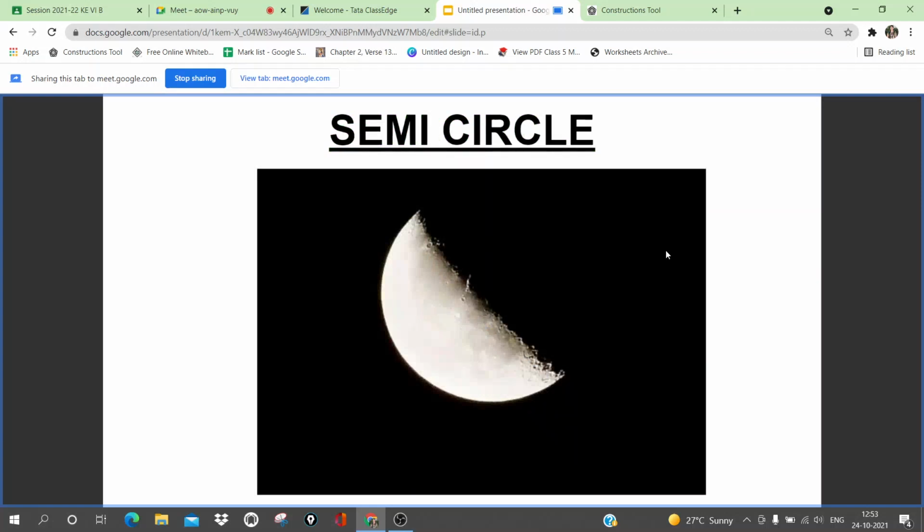Now next is this. What is this? Semicircle. Ma'am, half of the circle is called a semicircle. Very good. The best example is Chanda Mama. Half of the moon is called a semicircle.